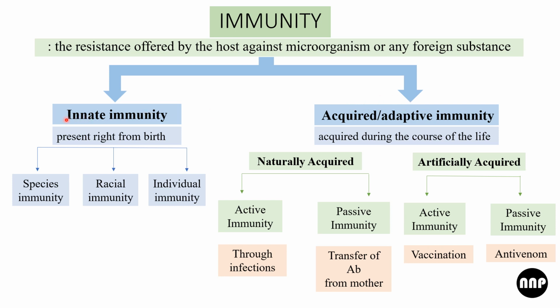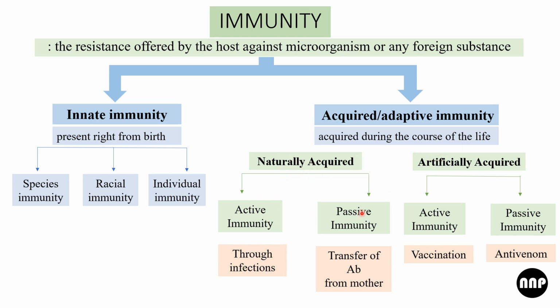As the name suggests, innate means this type of immunity is present right from birth, and acquired or adaptive means it is acquired during the course of life. Now, innate immunity is classified into species immunity, racial immunity, and individual immunity, whereas acquired immunity is broadly classified into naturally acquired and artificially acquired. So, whether we are acquiring this immunity by natural means or artificial means, that's why these two classifications are there.